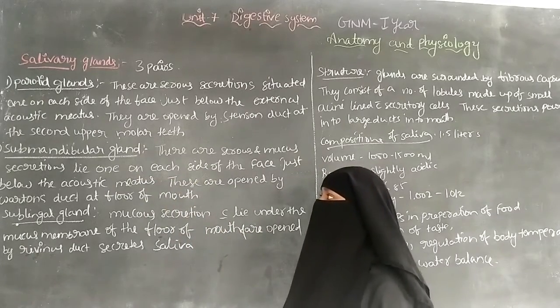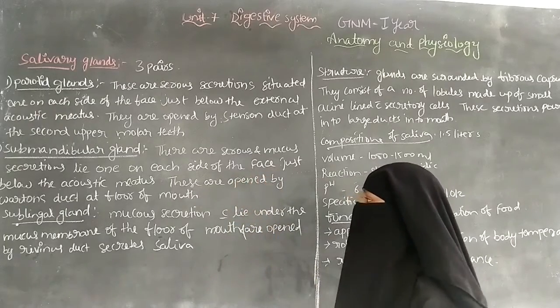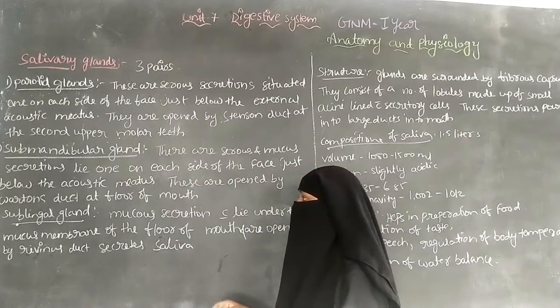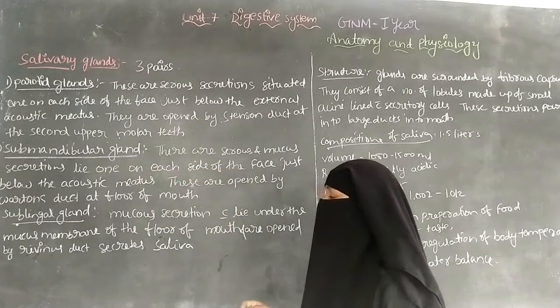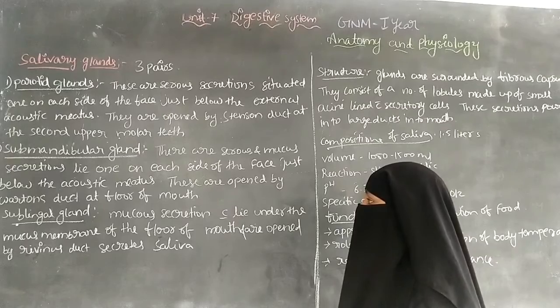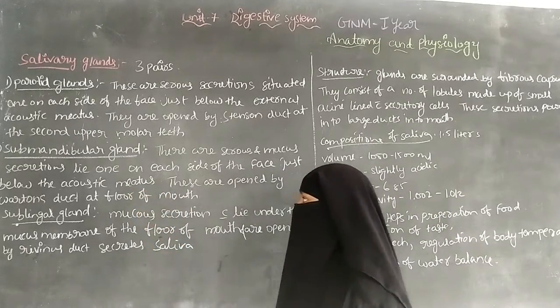The submandibular glands are situated on each side of the face, just below the acoustic meatus, that is, below the middle ear.